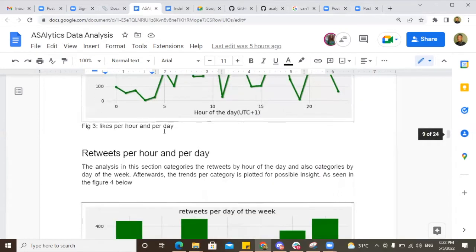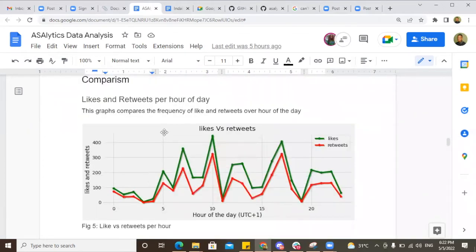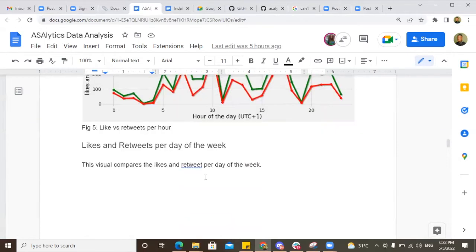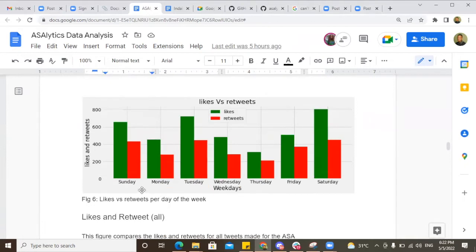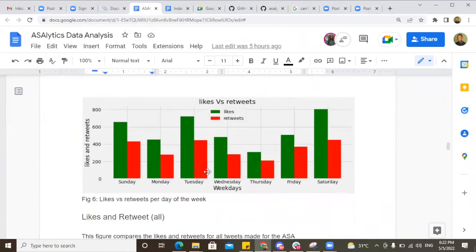We repeated the same thing for retweets, and in the same way we try to compare two entities. By entities I mean likes and retweets, which are important indicators of Twitter activity. We want to understand, is there any relationship between likes and retweets? As likes increase, are retweets also increasing alongside, or decreasing otherwise? This graph shows how likes and retweets are related over time, in this case by hour of the day. We did the same thing for the weekday, across Sunday, Monday through to Saturday. Is there any common or uncommon trend about the likes and retweets?